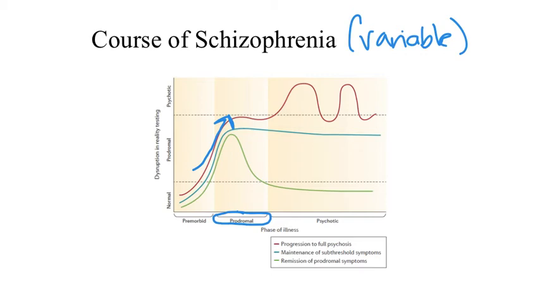The prodromal period typically occurs during the high school period of time, and approximately 1/3 of individuals who experience prodromal symptoms will go on to remit and remain what would be considered normal in terms of reality perception. Another 1/3 of individuals who experience prodromal symptoms will maintain subthreshold psychosis-like symptoms, whereas the final one-third of individuals will go on to experience full psychosis and potentially be diagnosed with schizophrenia.